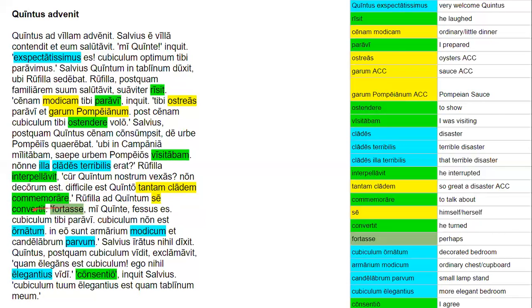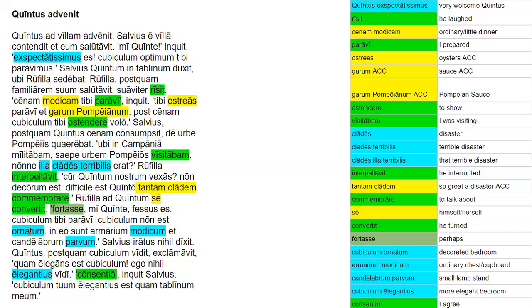Rufilla ad Quintum se convertit. Fortasse, mi Quinte, fessus es. Cubiculum tibi paravi. Cubiculum non est ornatum. So we'll stop there for a second. Rufilla turned herself towards Quintus. Perhaps, my dear Quintus, you're tired. I prepared a bedroom for you. The bedroom is not decorated.